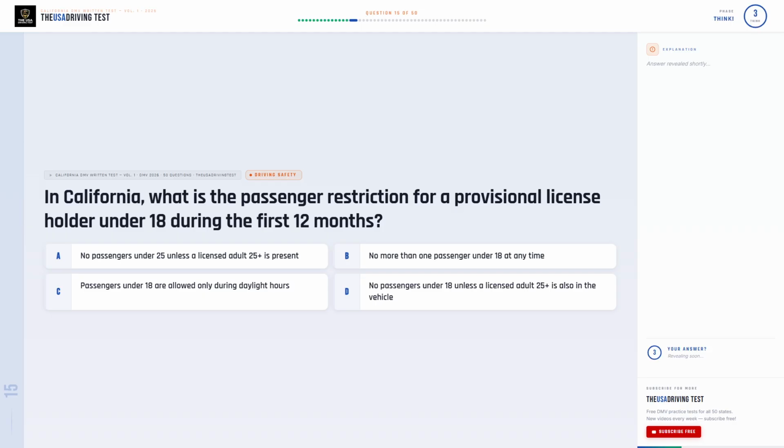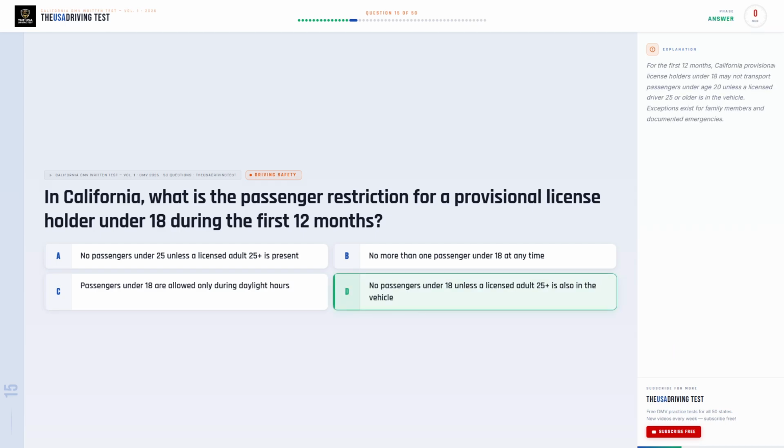The correct answer is D. No passengers under 18 unless a licensed adult 25 plus is also in the vehicle. For the first 12 months, California provisional license holders under 18 may not transport passengers under age 20 unless a licensed driver 25 or older is in the vehicle. Exceptions exist for family members and documented emergencies.